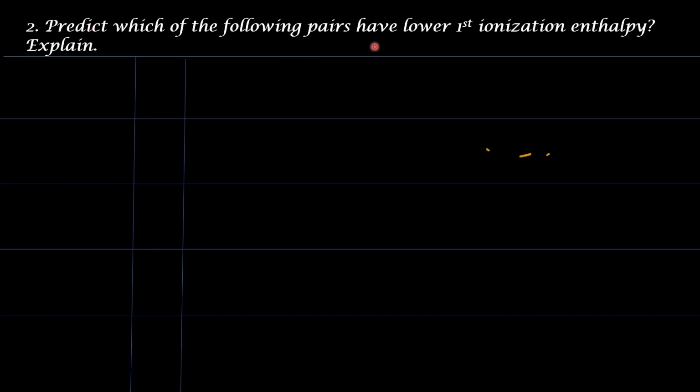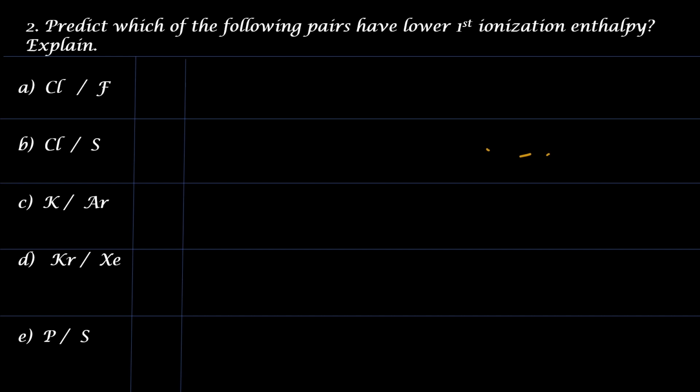Predict which of the following pairs have lower first ionization enthalpy. Explain. A few pairs of elements are given and you have to select from each pair that element which has the lowest first ionization enthalpy and you have to give the explanation also. 5 such pairs are given here.